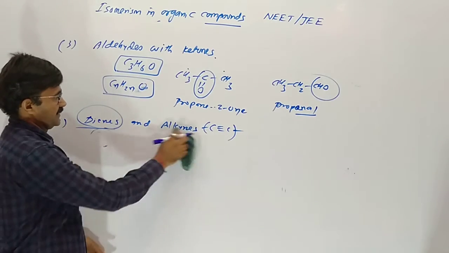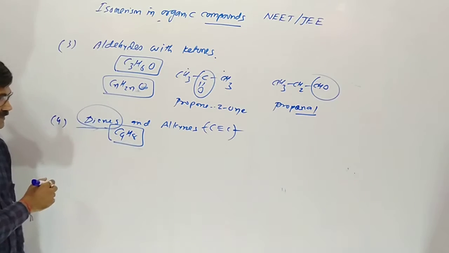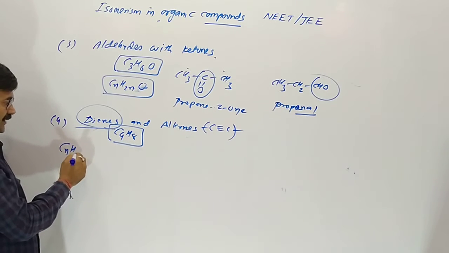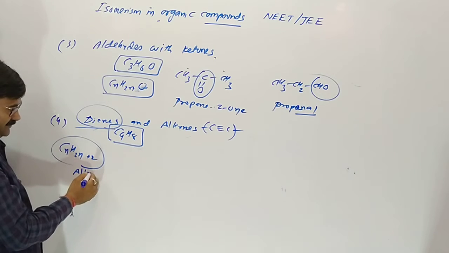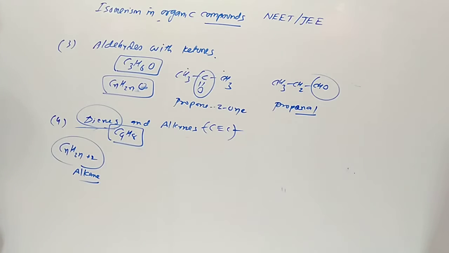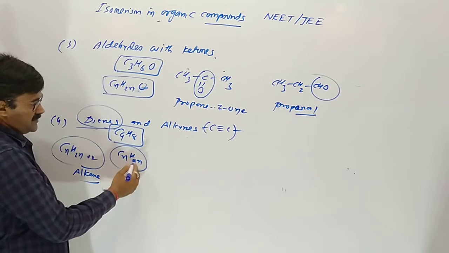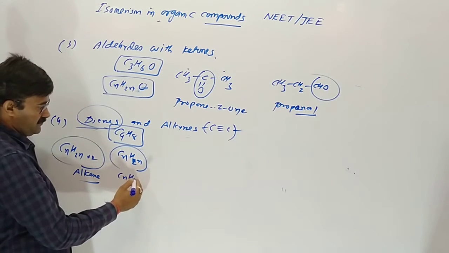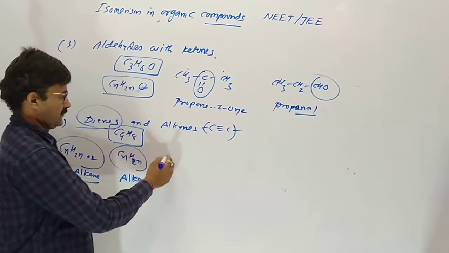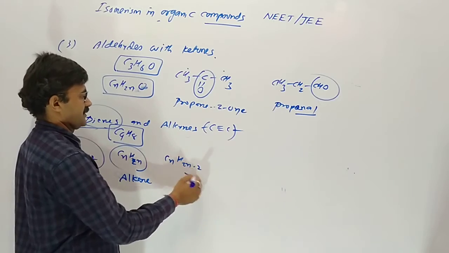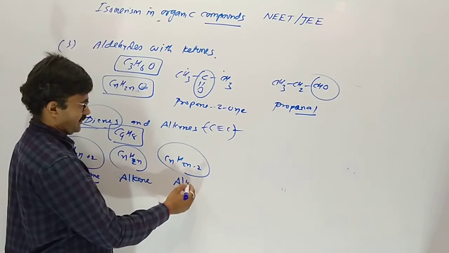So we are taking the example C4H6. We know in hydrocarbons the formula for alkane is CnH2n+2, for alkene CnH2n, and for alkyne CnH2n-2.